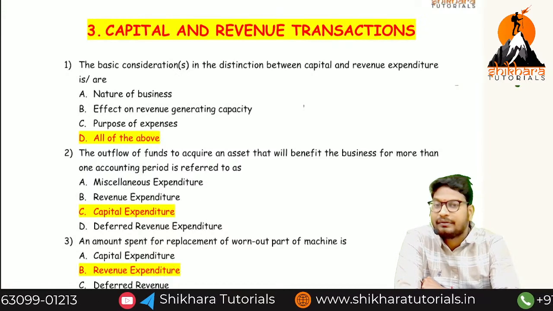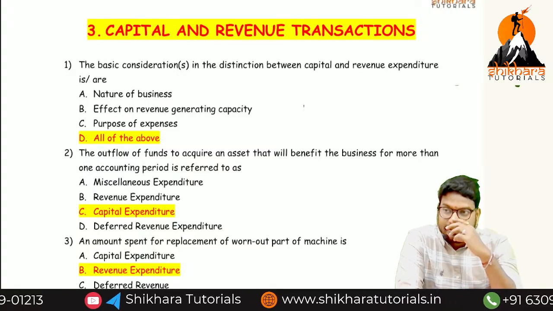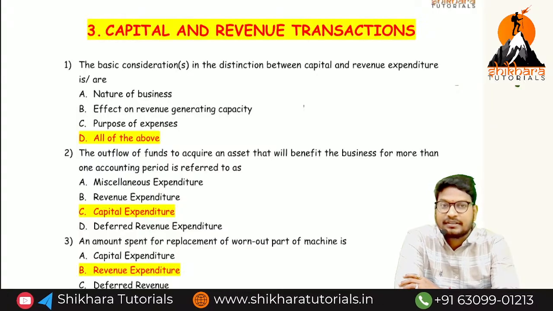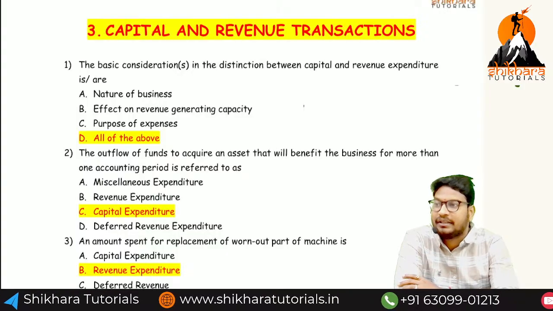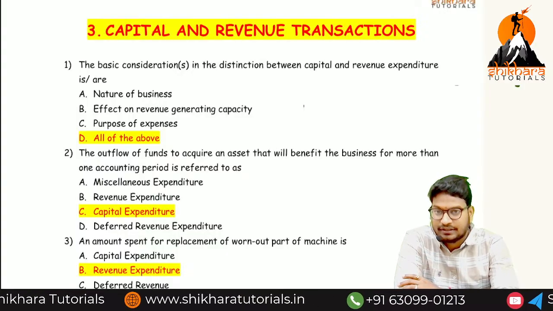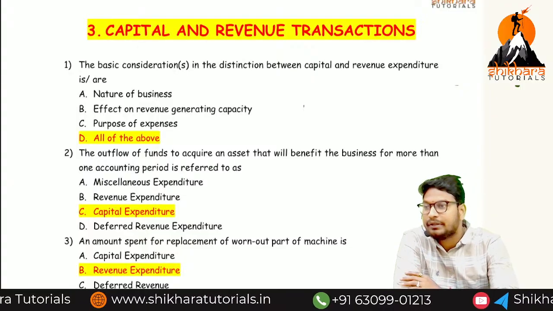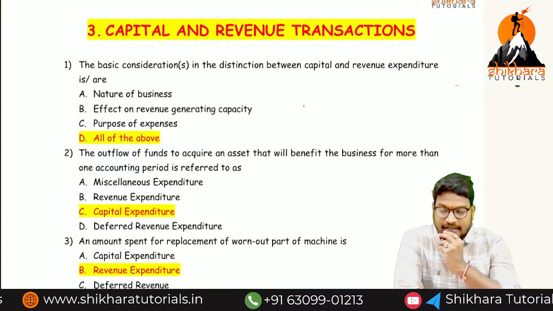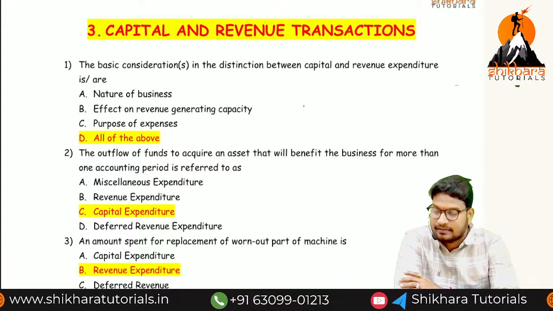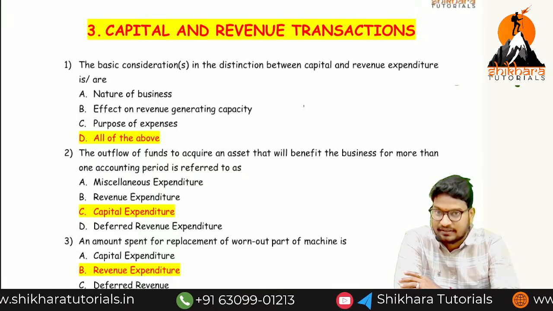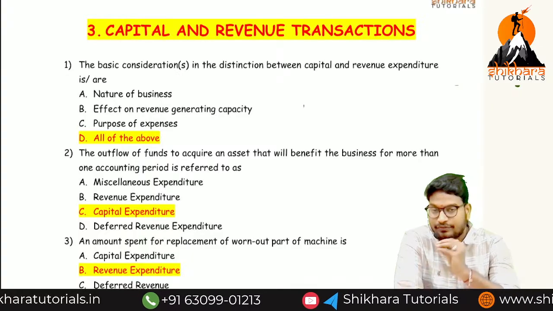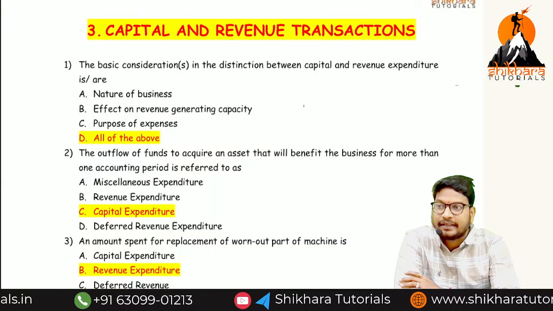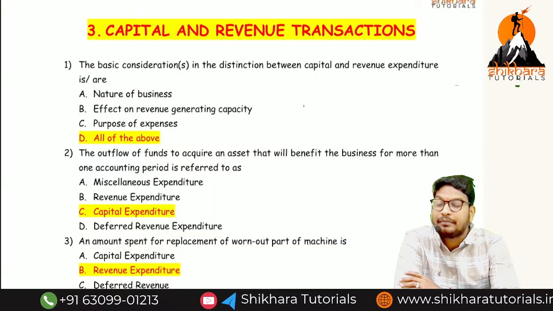So what is the meaning of deferred revenue expenditure? Its nature will be like a revenue expense, but we are going to get a benefit of more than 1 year. Especially that kind of expenditure related to liability. For example, underwriting commission. There are 5 particular expenditures, even though they are deferred revenue expenditure, we have classified them as what? Revenue expenditure, as per which standard? As per AS 26, intangible assets, para 56. So what are those 5 expenditures? Advertisement, pre-operating expenses, employee training expenses, research and development, and preliminary expenses.